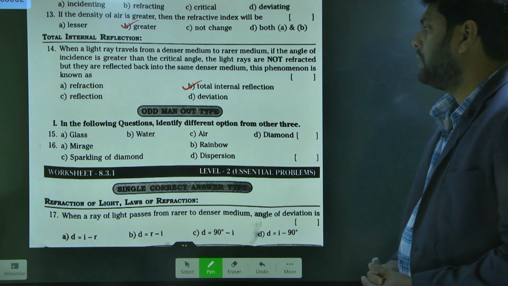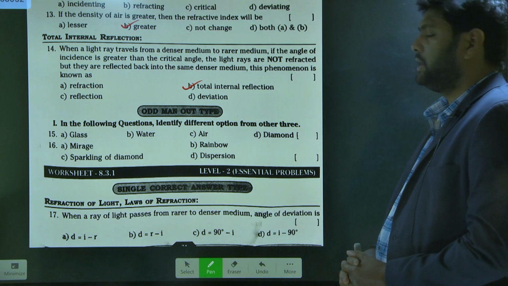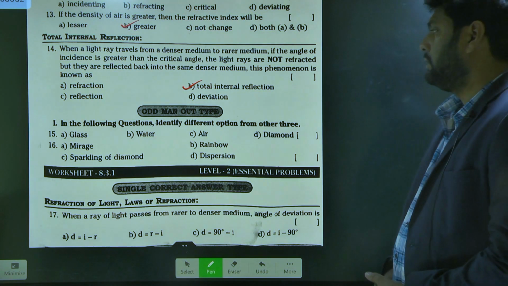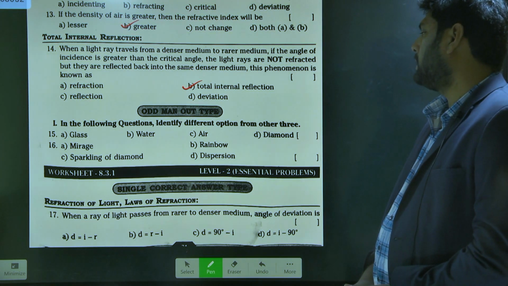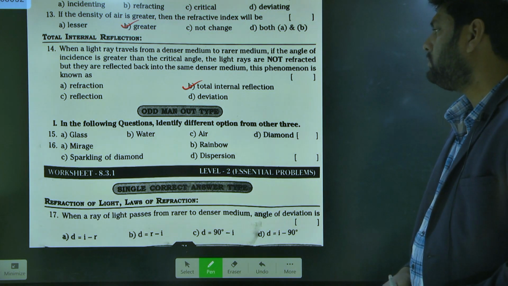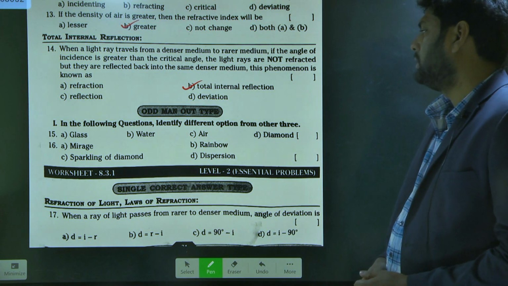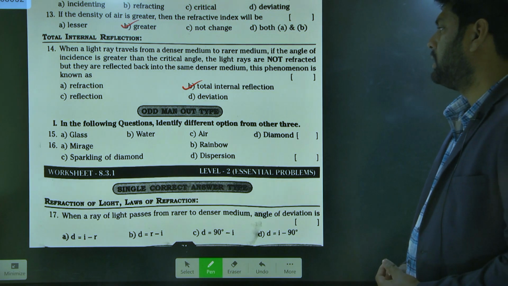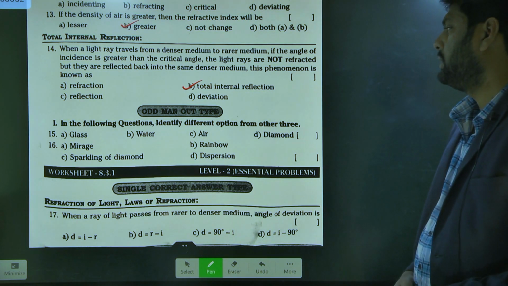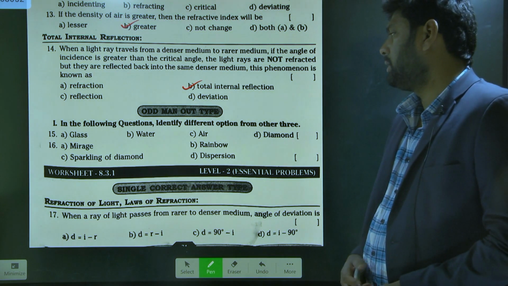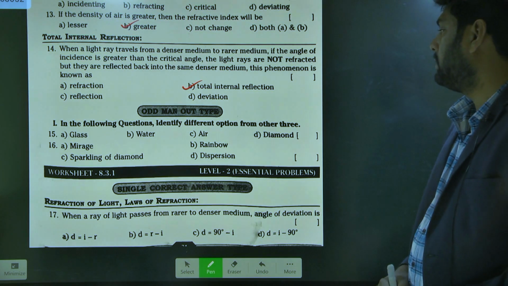Next, in the following questions, identify the option that is different from the other three. The first one is the 15th one: glass, water, air, diamond. Tell me which is different.